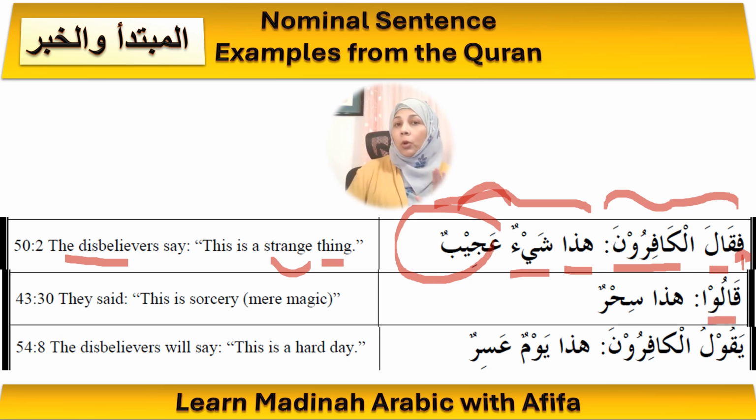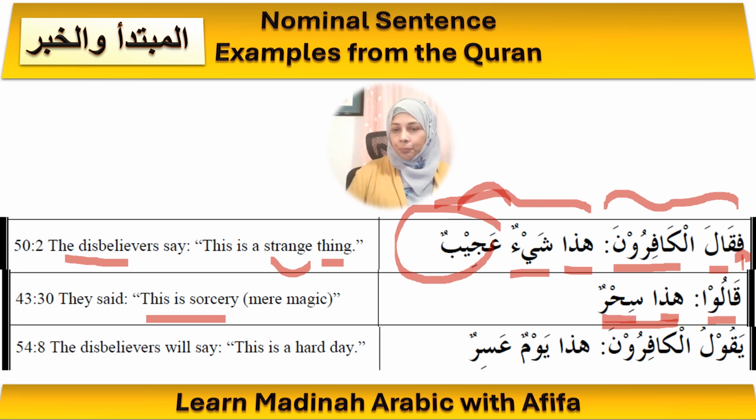Okay, next one is very similar. Qalu is a plural verb. It means they said. Okay, and again, you will inshallah learn verbs down the line if you stay with this course. So here is the second part of the sentence. It is a nominal sentence. See, this is magic. So that is the second sentence, which is a nominal sentence because it starts with hadha, and hadha is the mubtada, and the khabar is again one word. It is sihrun. Okay, it is magic.